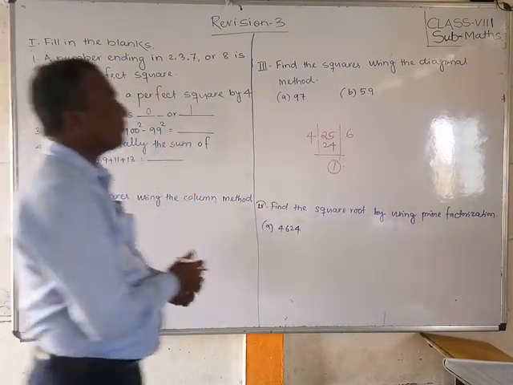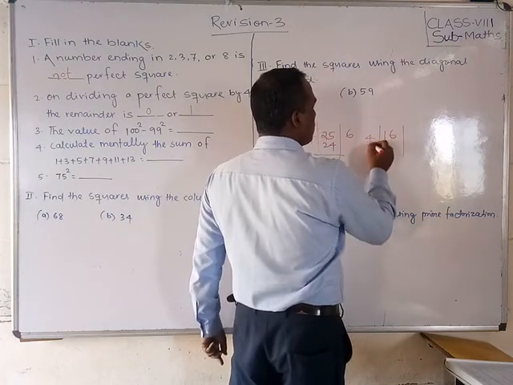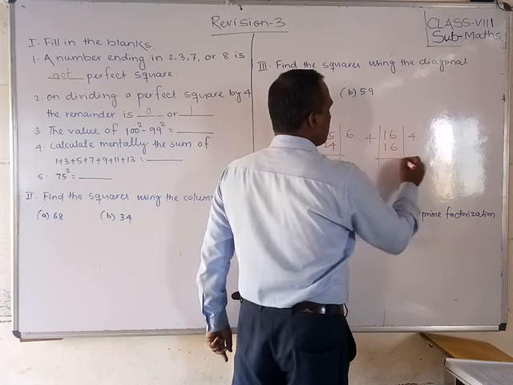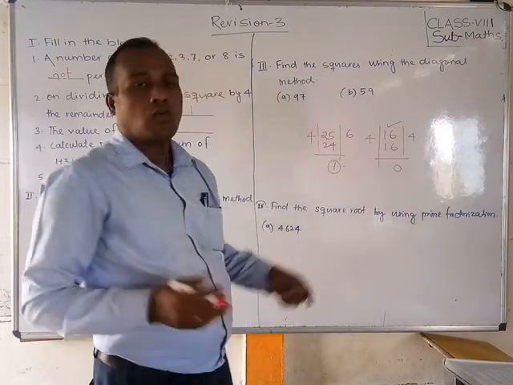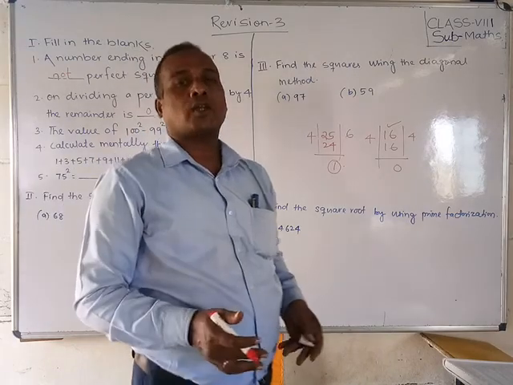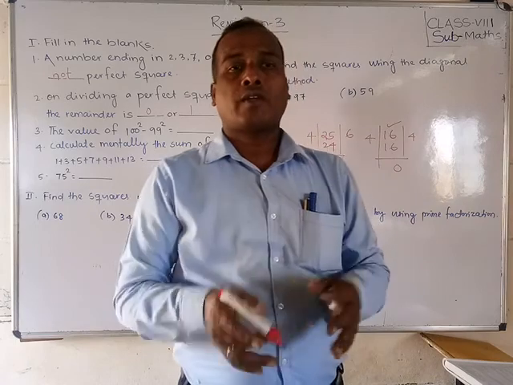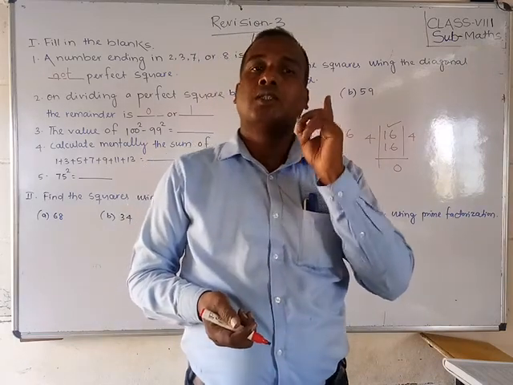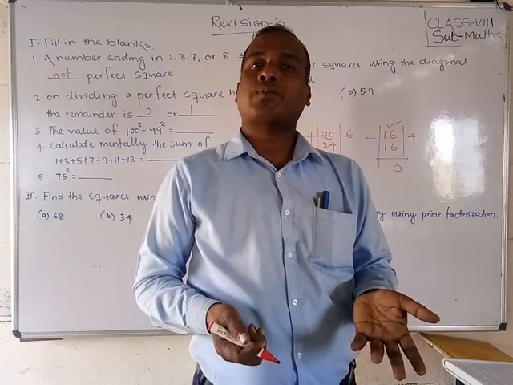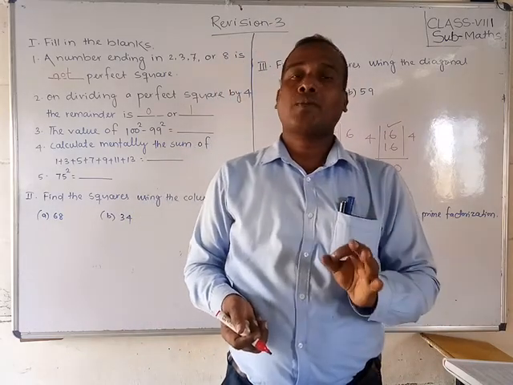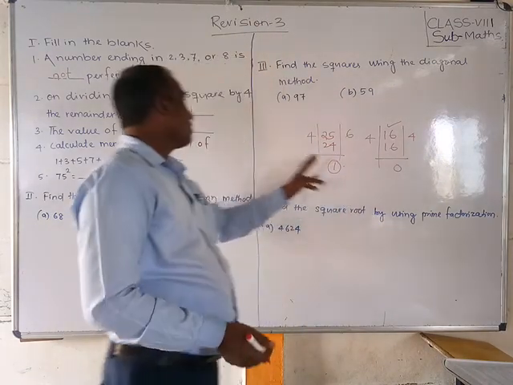In which case will 0 come? Suppose I say, students, 16. 16 divided by 4, 4 fours are 16. So either 0 will come or 1 will come. So any perfect square number, if you divide it by 4, then the remainder will be 0 or 1. In some perfect square cases 0 will come, and in some cases 1 will come.